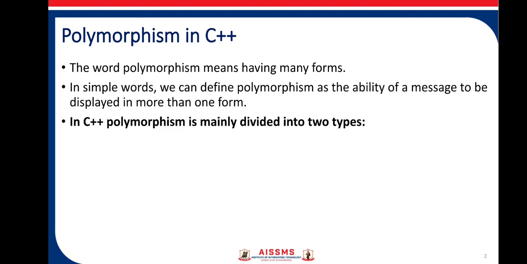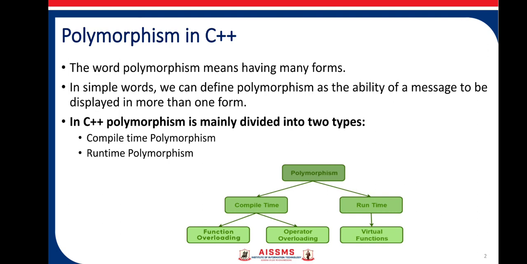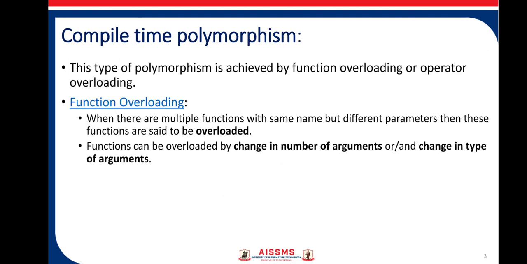In polymorphism, there are basically two types: compile time polymorphism and runtime polymorphism. So you can see this chart. In compile time, again we have two types, that is function overloading and operator overloading. And in runtime polymorphism, we have the example of virtual functions. So today we'll discuss function overloading. As you can see from this diagram, it is a type of compile time polymorphism. This type of polymorphism is achieved by function overloading or operator overloading.